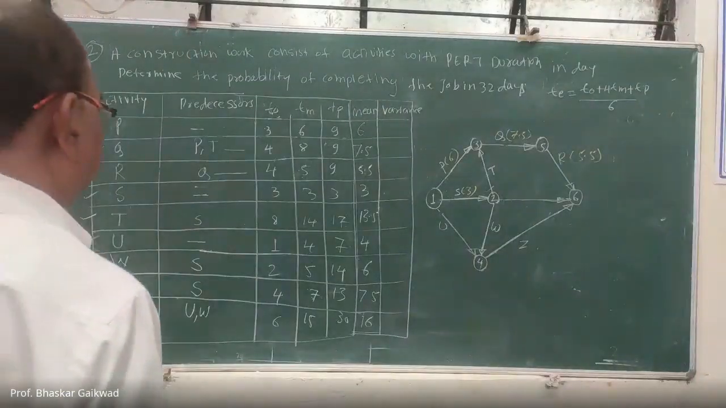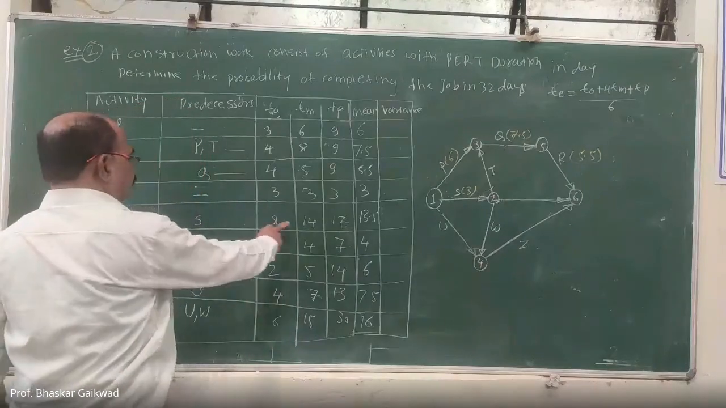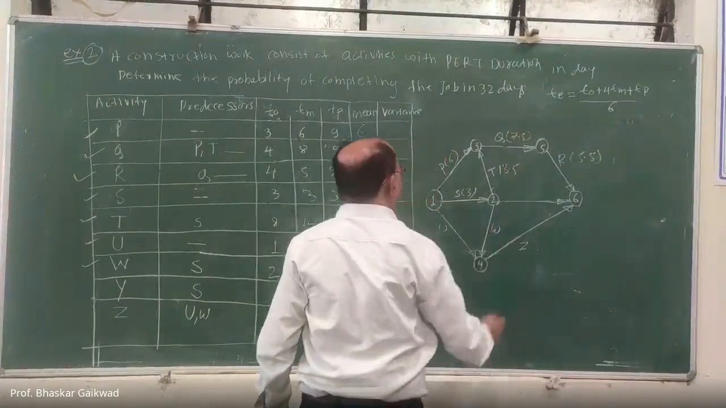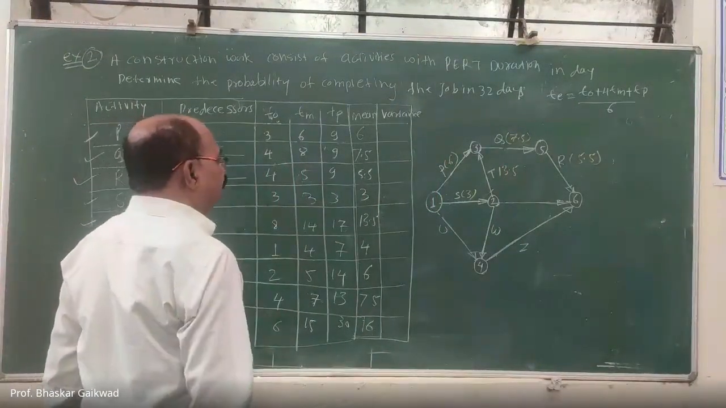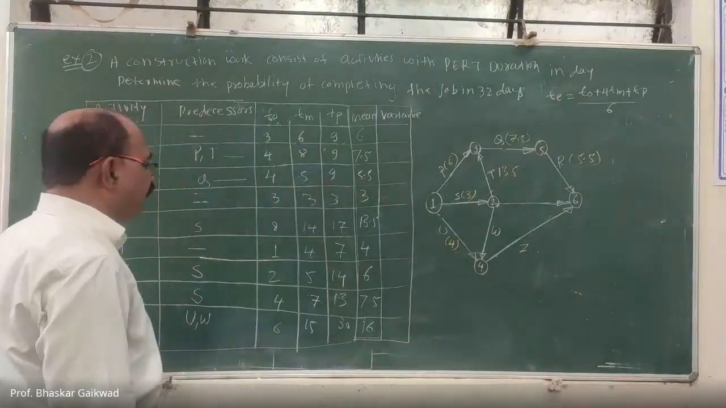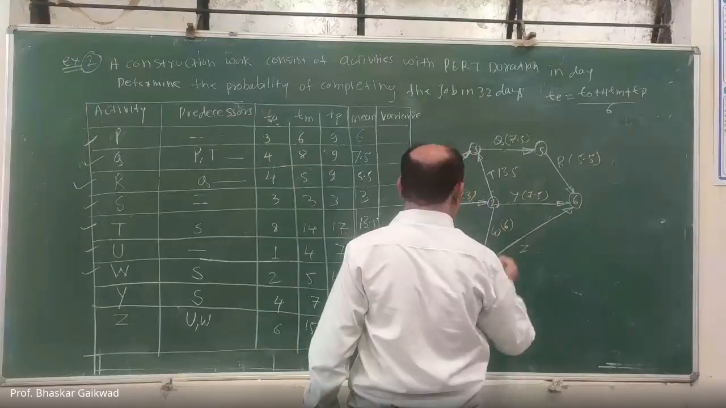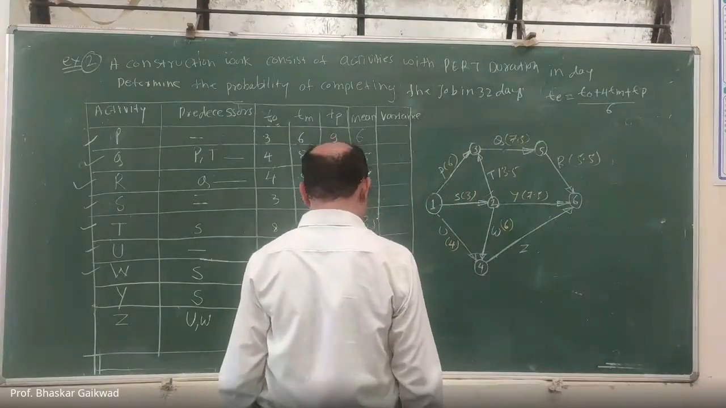Yes, this is the 3. T is 13.5. U, that is the 4. W, this is 6, not 14. And Y, that is 7.5. Then Z, that is the 60.